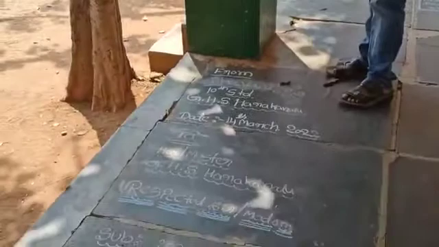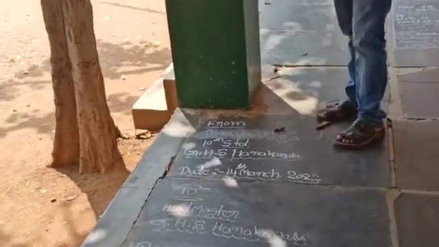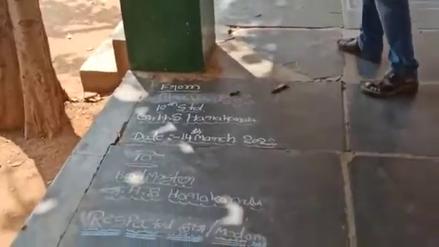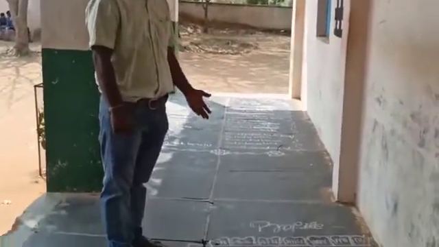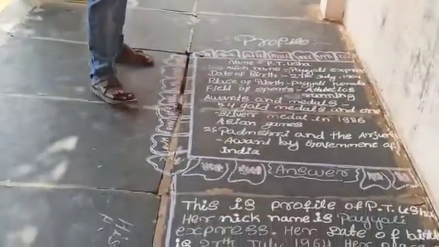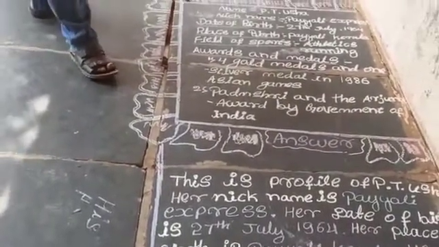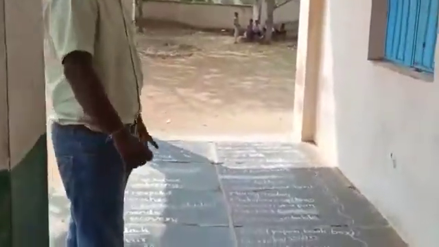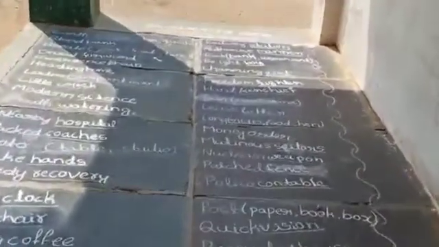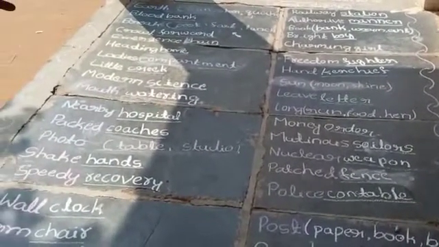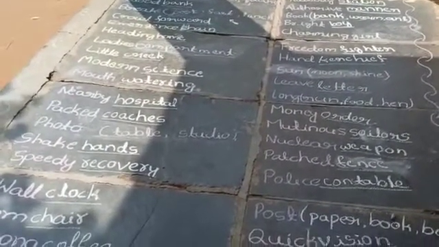Here is a model of an official letter they have written, requesting 2 days leave. You can send the question, they will give a profile, and they have to write an explanation of that in a paragraph. This has been written by students. And after that, collocation models have been written here. They have written the collocative words, or collocations as we call them. You can have a look at them.